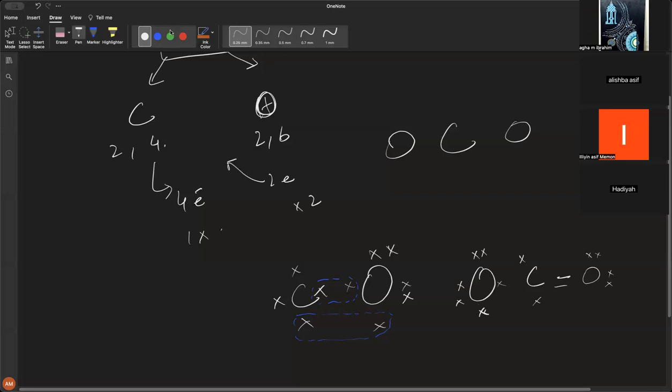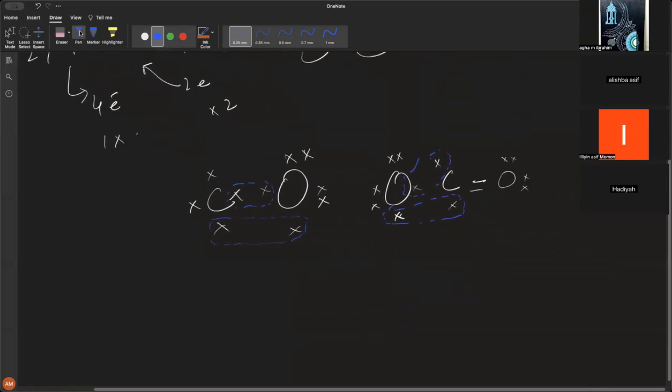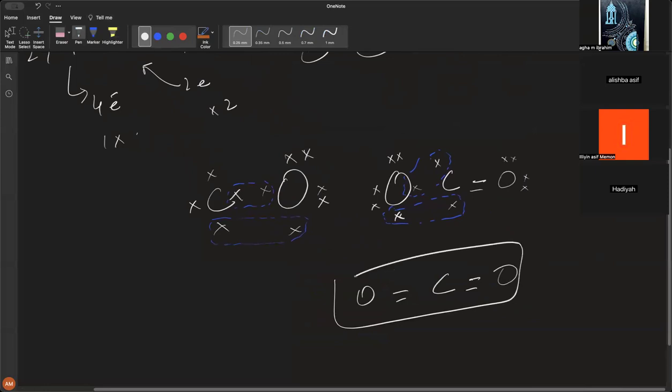These two can now participate in bonding, making a double bond. Do you understand? So the structural formula for carbon dioxide becomes: oxygen double bond carbon double bond oxygen. Is this clear? Any queries?